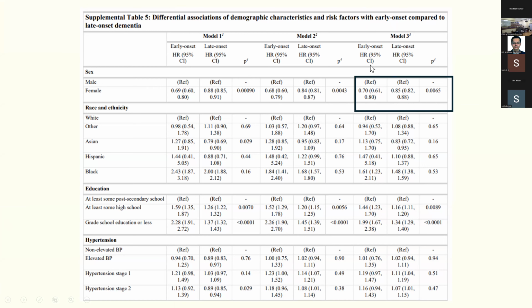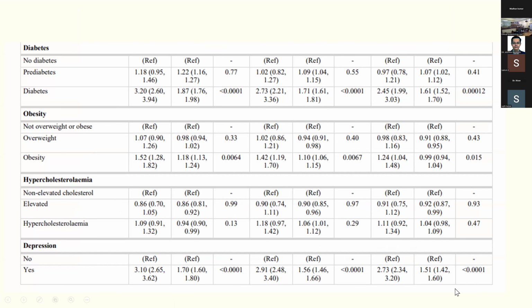And it's also protective even for early onset dementia. If you look at the race and ethnicity, you can see overall that the blacks had a higher hazard ratio. But did that really affect early onset dementia versus late onset dementia? No. Next is education. The reference is a good education. The lower your education, the more chance that you're going to develop dementia. And it's also important across the early onset dementia as well as the late onset dementia.